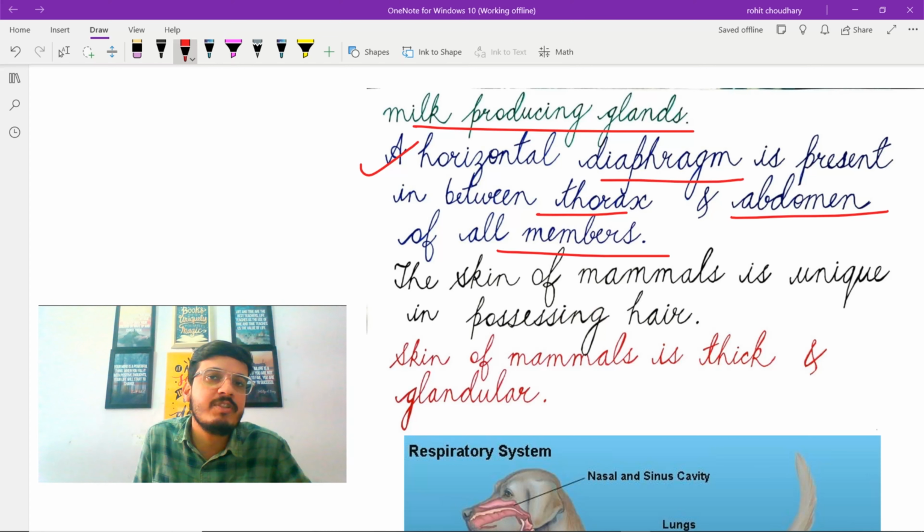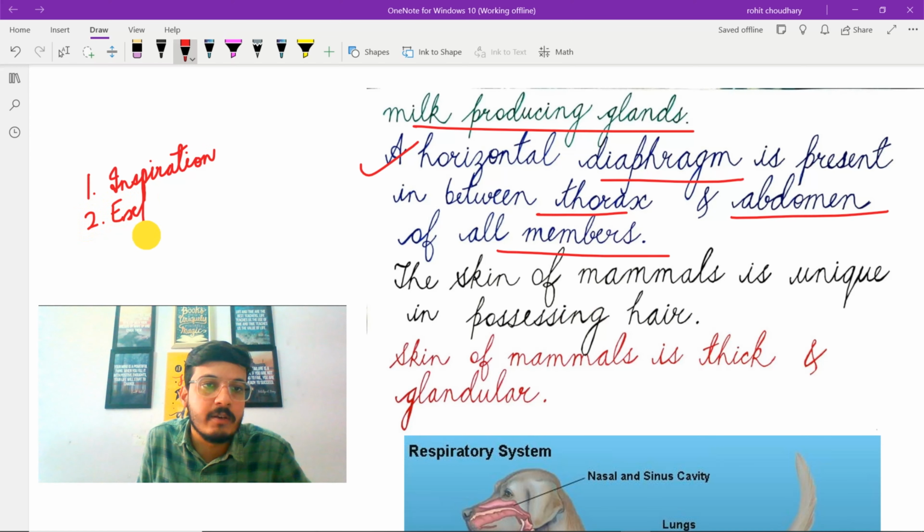So there are two steps involved in breathing. The first one is inspiration and the second one is expiration. Inspiration is nothing but inhaling and expiration is exhaling.